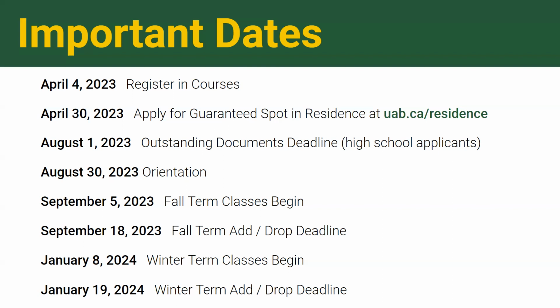Here are some important dates to keep in mind. April 4th is when registration opens for courses. August 1st is the outstanding documents deadline for high school applicants. We will need your official high school transcripts by August 1st. September 5th is when fall term classes begin, and September 18th is the fall term add-drop deadline. January 8th is when winter term classes will begin, and January 19th will be the winter term add-drop deadline.